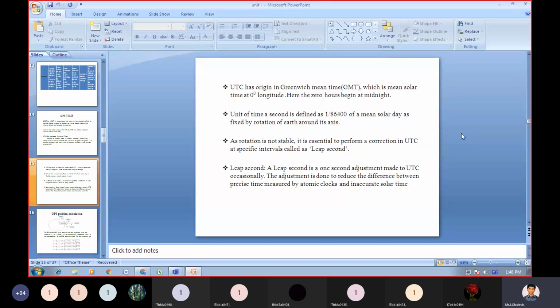The adjustment is done to reduce the difference between precise time measured by atomic clocks and inaccurate solar time.